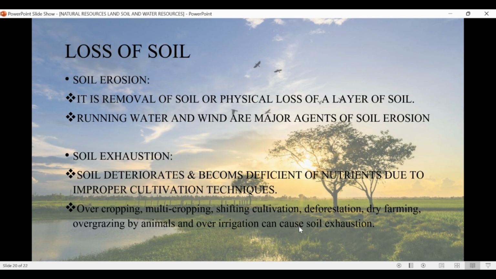Soil exhaustion: soil deteriorates, meaning it becomes deficient of its nutrients due to improper cultivation methods like overcropping, dry farming, multi-cropping, shifting cultivation, and deforestation. Overgrazing by animals and over-irrigation can also cause soil exhaustion.